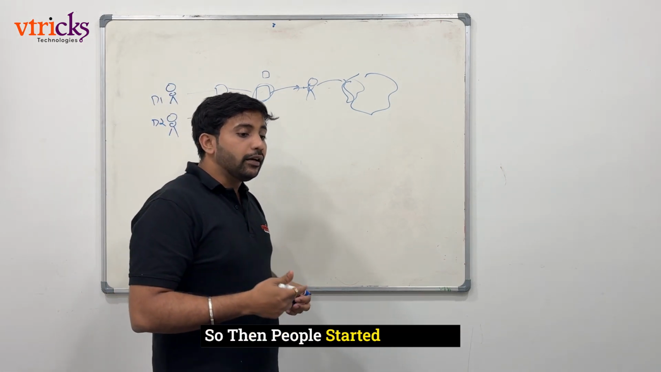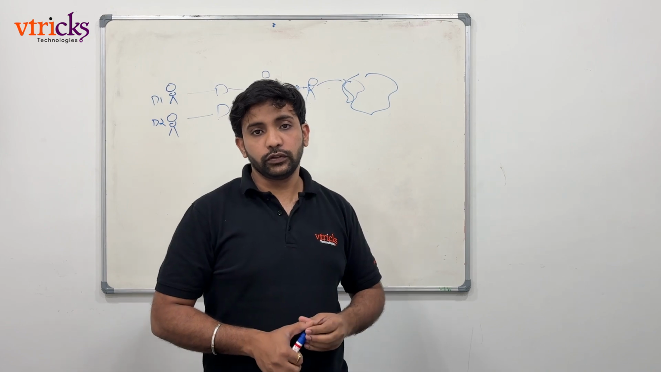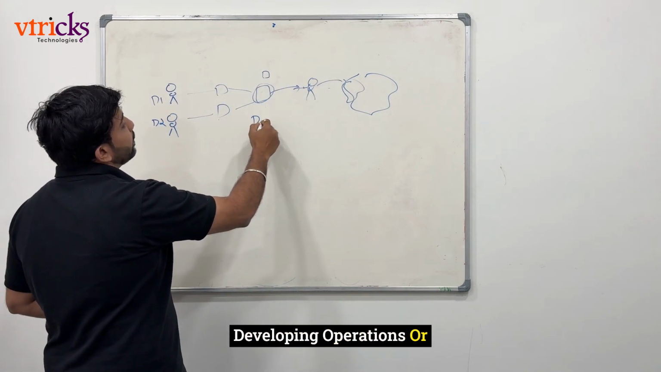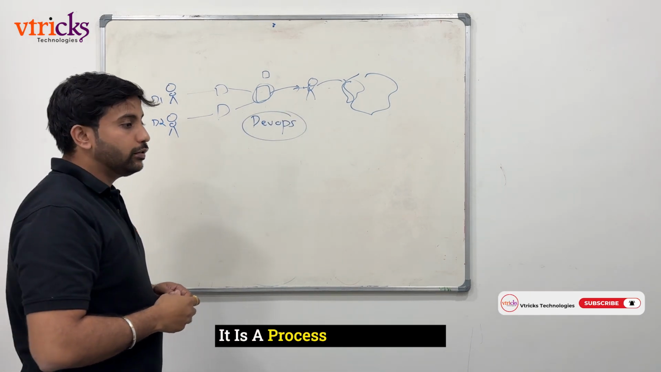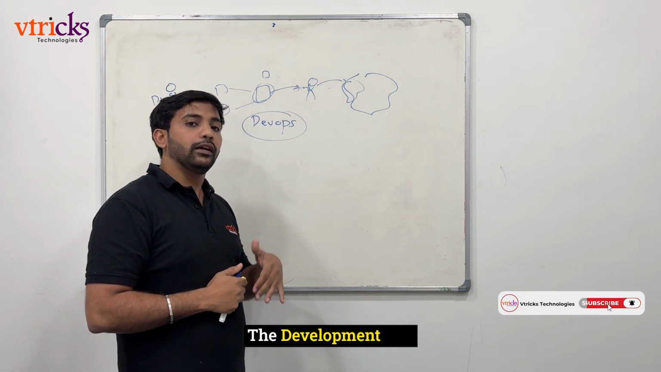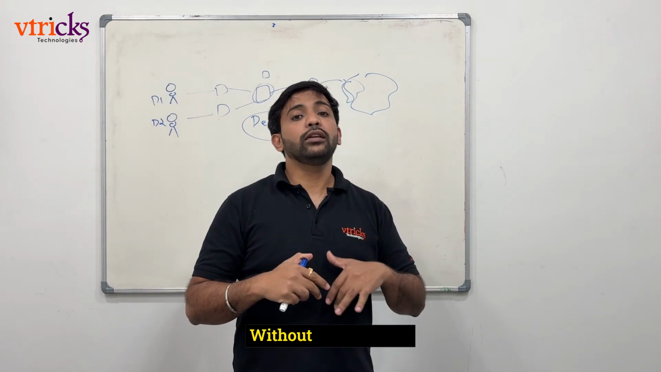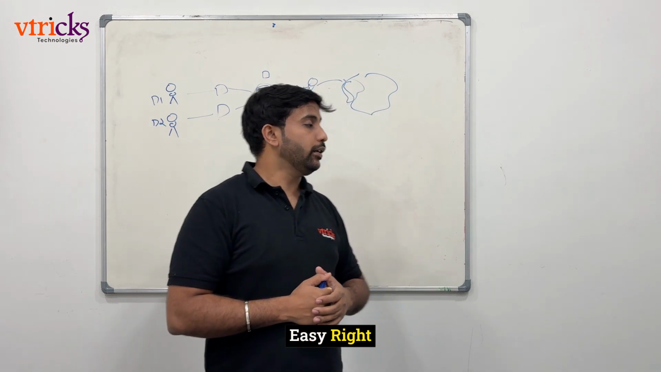So people started realizing, why don't we automate this process? There comes DevOps, development and operations, or let's say DevOps. When I say DevOps, it is a process of automating the development life cycle as well as the infrastructure life cycle without any hurdles, and it makes the process very easy.